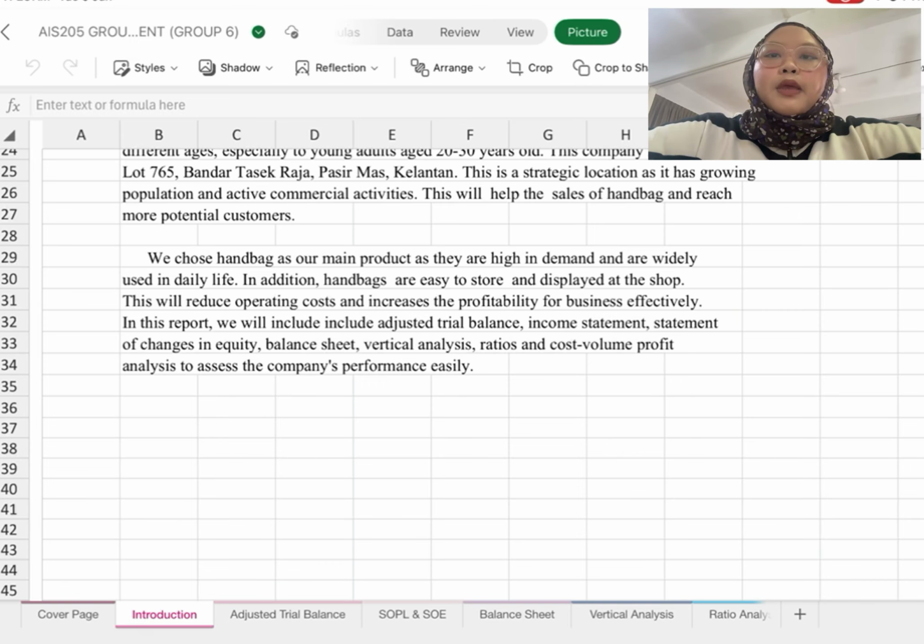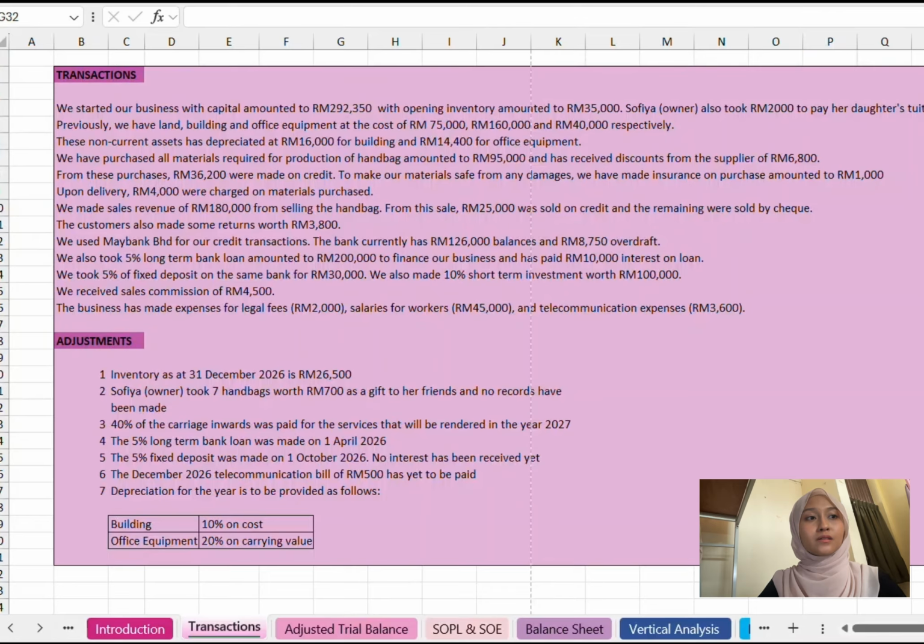We also chose handbags as our main product as they are high in demand and widely used in daily life. In addition, handbags are easy to store and display at the shop. This will reduce operating costs and increase the profitability of the business effectively. In this report, we will include the adjusted trial balance, income statement, statement of changes in equity, balance sheet, vertical analysis, ratio and cost volume profit analysis to assess the company performance easily. So now we will move to the adjusted trial balance.